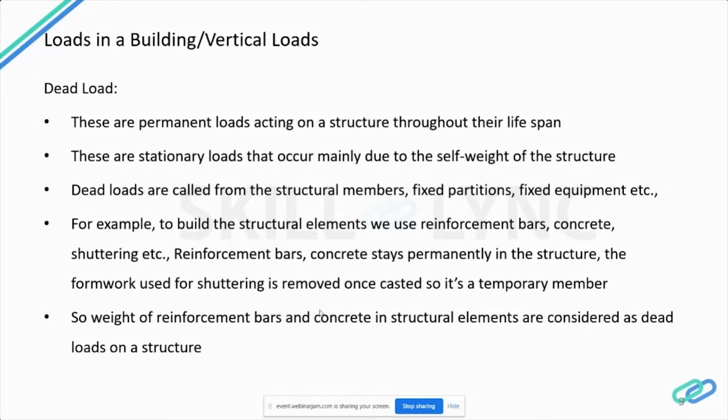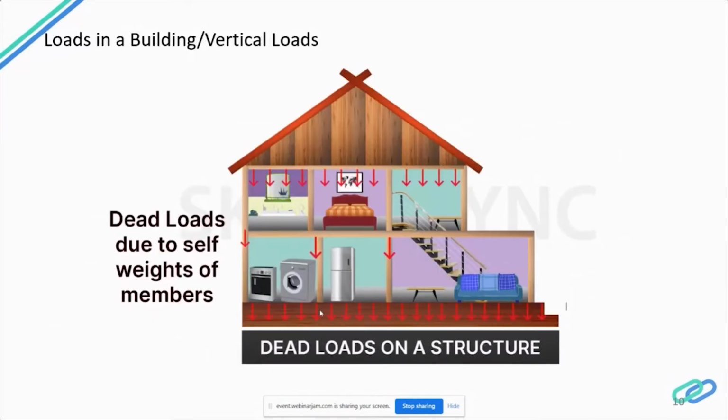Now let's see about the calculation. I've put a small image which shows what are the dead loads acting to the soil. You can see this slab load is a gravity load that passes through the column to the beam, and in the ground floor it gets transmitted through the columns to the foundation and towards the soil. This is how the dead load works.